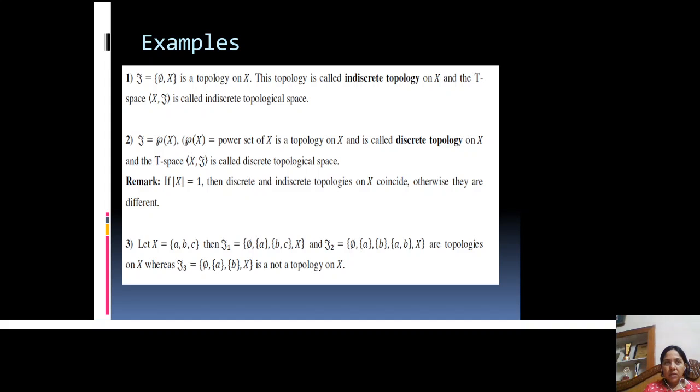Means the third property is violated, and so tau 3 is not a topology on X.